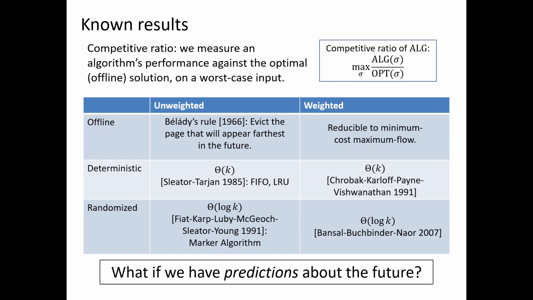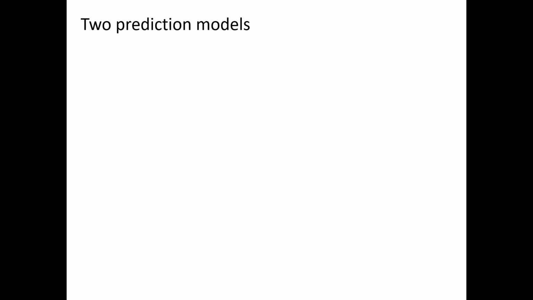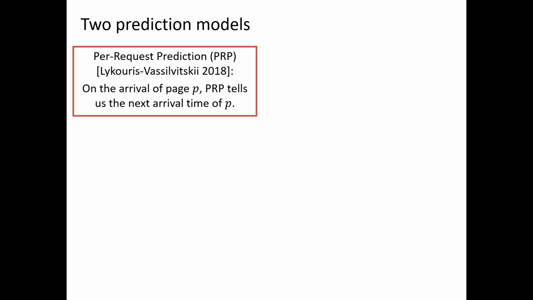But the question we want to ask now is, what if we have predictions about the future? In practice, input to paging is not adversarial, but rather we do have data gathered historically that might be able to tell us what the future holds. So in order to discuss paging with predictions, we have to first define the prediction models. The first one we'll look at we'll call per request prediction, PRP for short. This was introduced by Lykouris and Vassilvitskii in 2018.